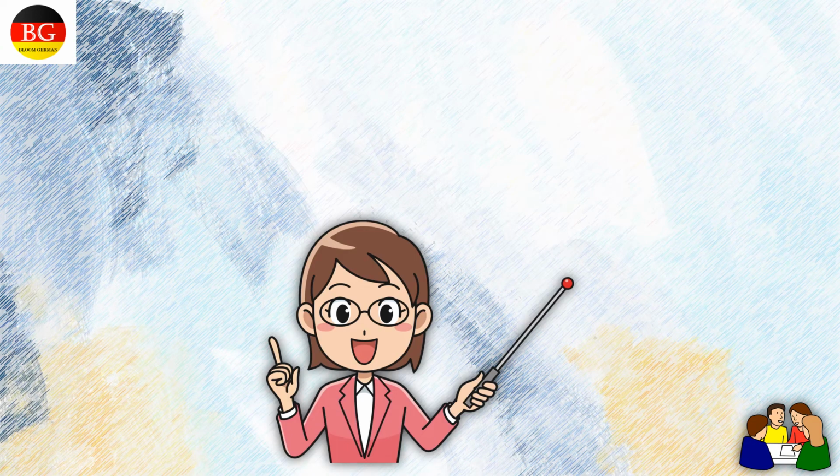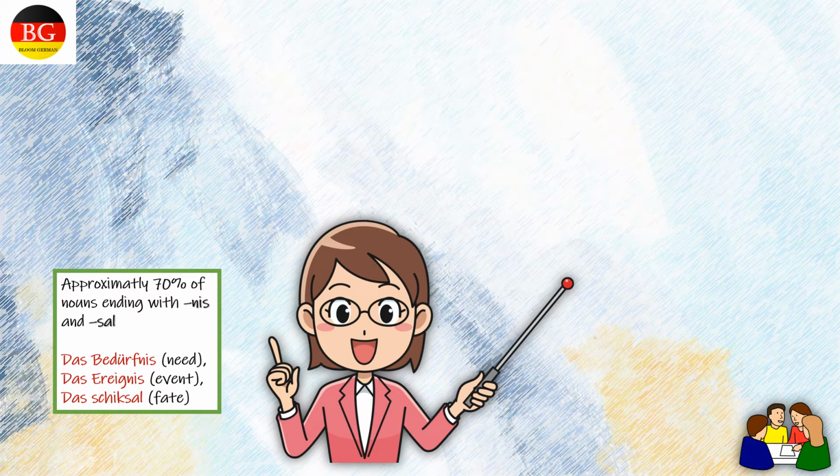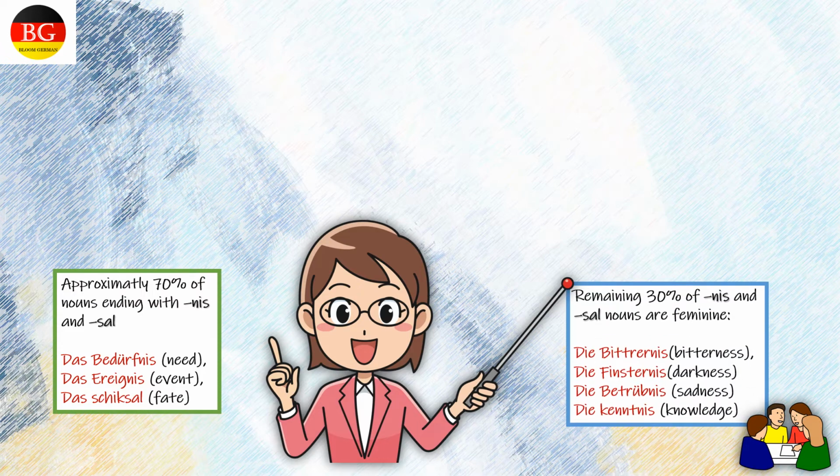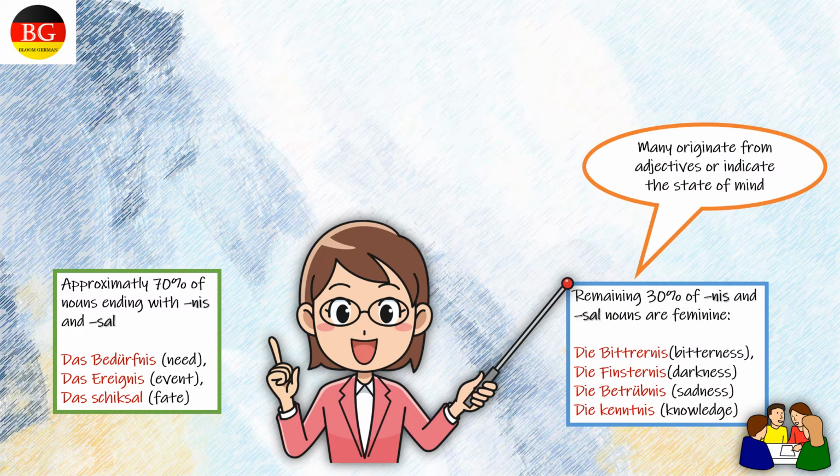Approximately 70% of nouns ending with -nis and -sal are neutral in form. Zum Beispiel das Bedürfnis, das Ereignis, das Schicksal. The remaining 30% of -nis and -sal nouns are feminine. Die Besorgnis, die Finsternis, die Betrübnis, die Kenntnis. Many originated from adjectives or indicate a state of mind.